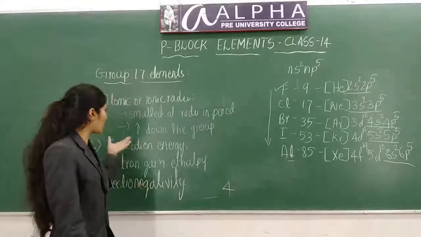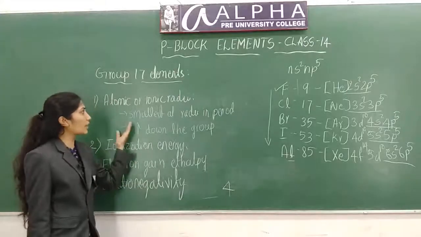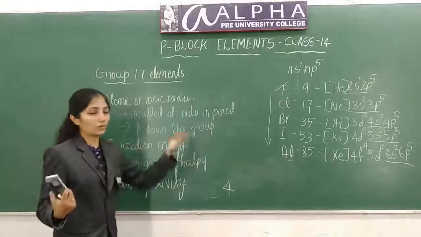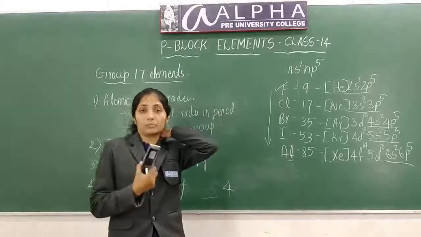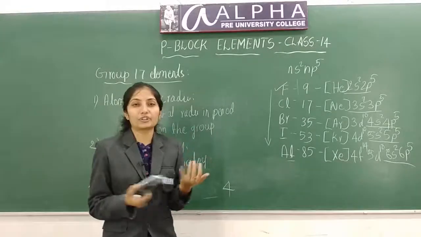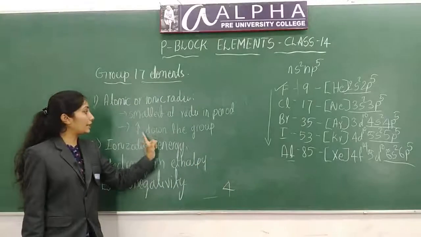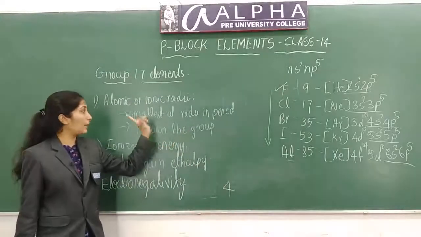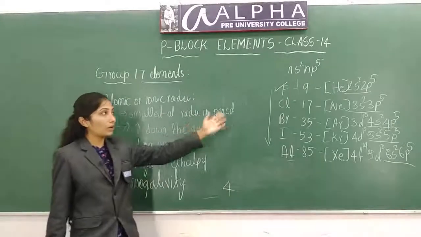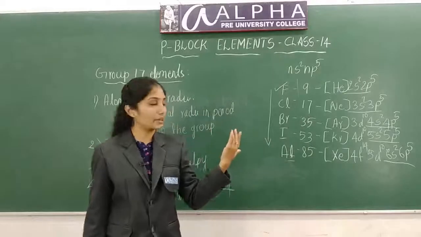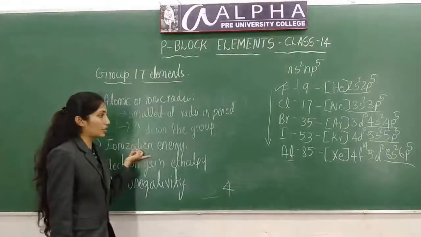This is about some of the atomic properties. First is atomic or ionic radius. All this will follow the same trends as before, 15th group or 14th group elements. Atomic or ionic radii increase down the group, and all these halogens have the smallest atomic radii in that period. Next is ionization energy.